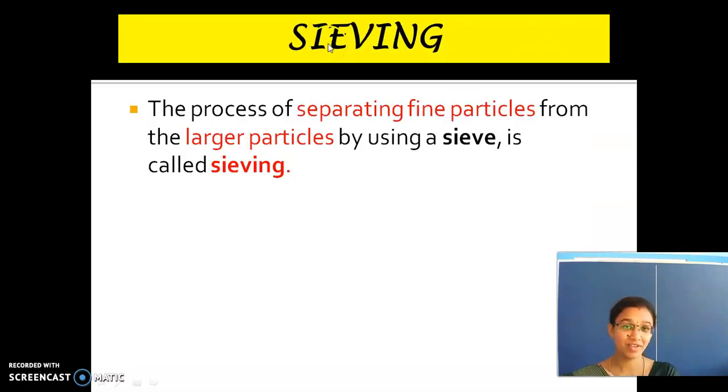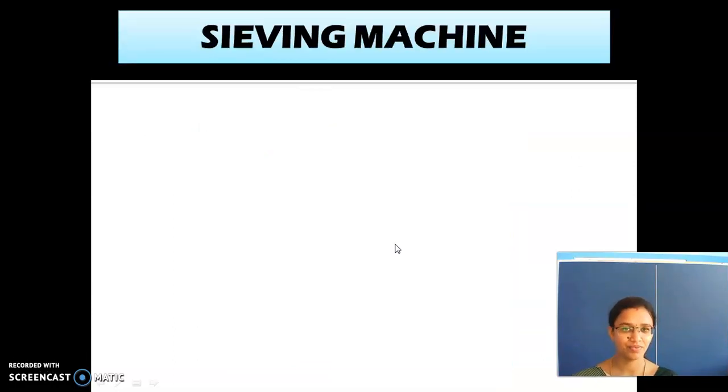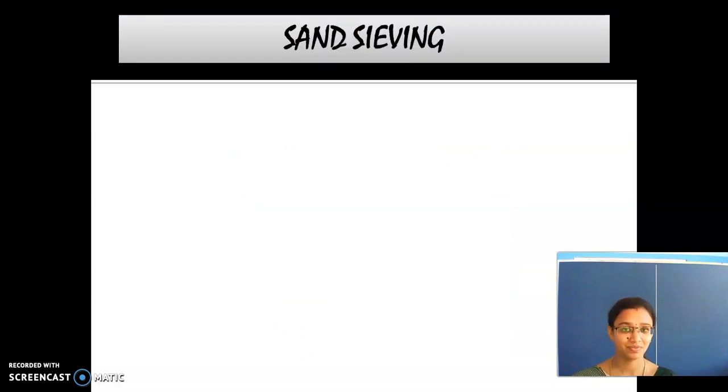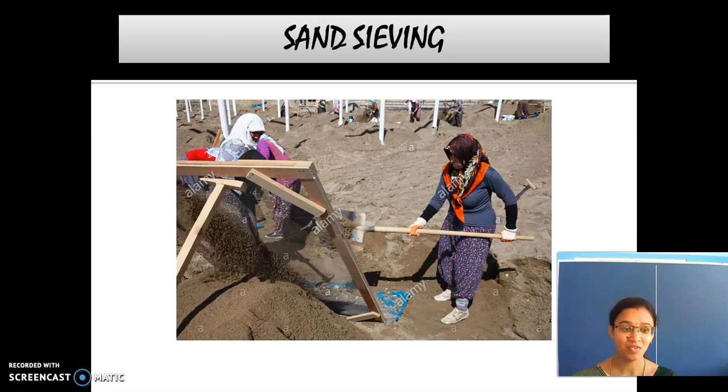The next method we had seen is sieving, which is done with the help of a sieve. There are different sized holes in the sieve. Next is the sieving machine. We had also seen sand sieving, which is used for separating the pebble stones present in the sand.